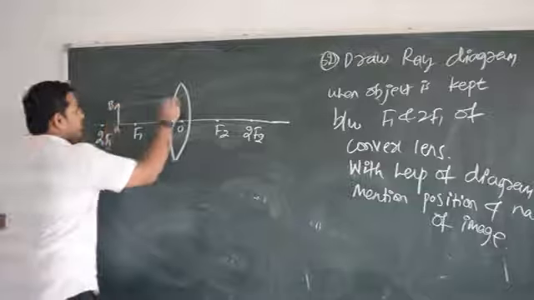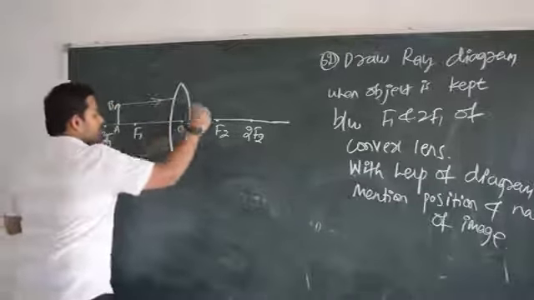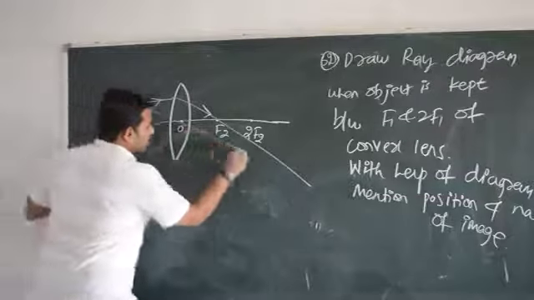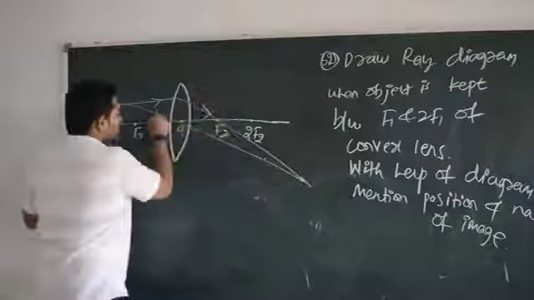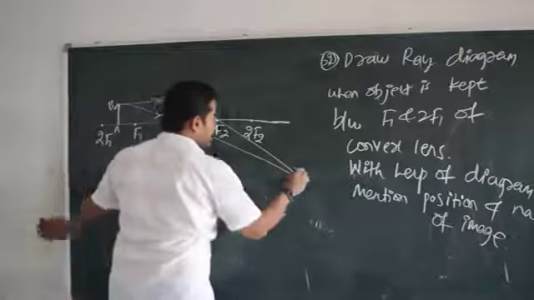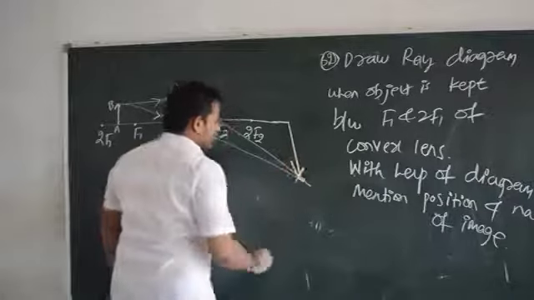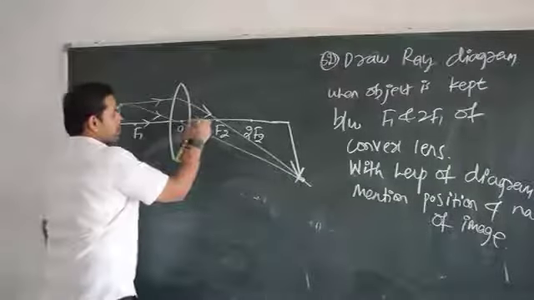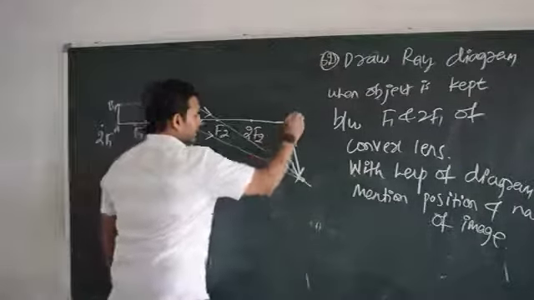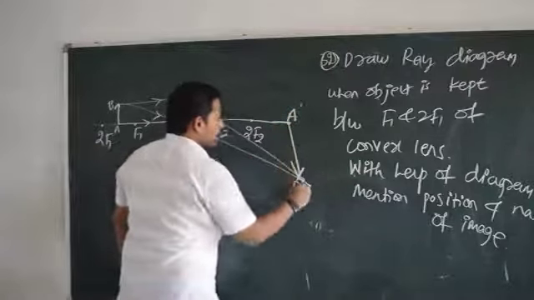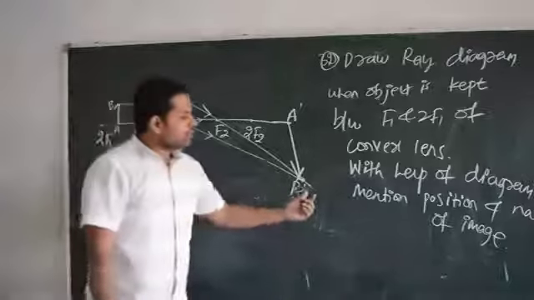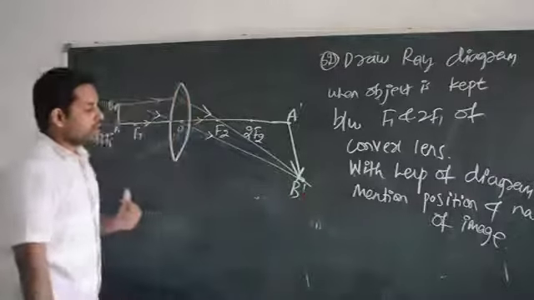Okay, first ray of light is parallel. After refraction, it passes through F2. Then second ray of light is through optical center, and it goes undeviated, right? So they are meeting here. Image is formed here. So that's why it becomes A and it becomes B. Let me call it as A dash and B dash. Done. We got the marks. But they are asking you with the help of diagram mention position and nature of image also.